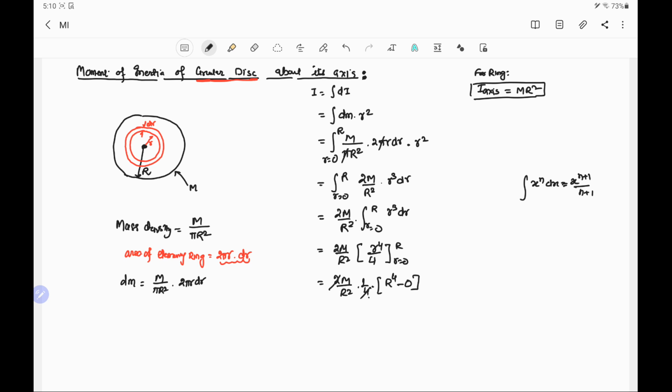This 2 will cancel with this 4 to 2, R square will be cancelled, and the remaining is 1 by 2 m R square.